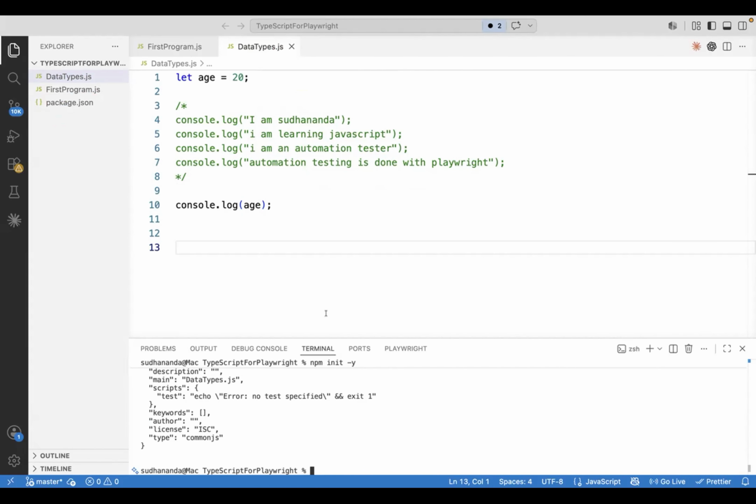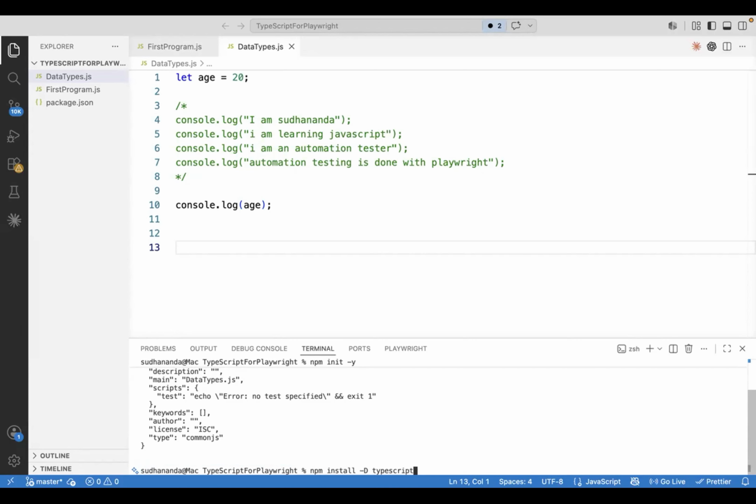You see that package.json file. I sent the command for you also. Now try these commands on your own. Next, once you run that command, you have to install TypeScript. Then you have to say npm install -D. I will share this with you.